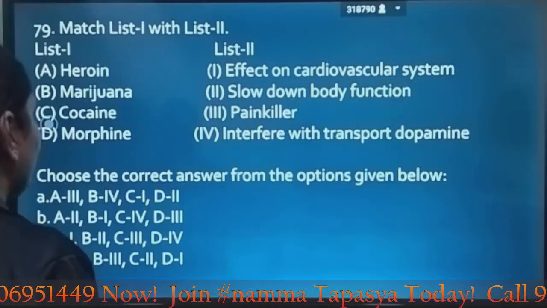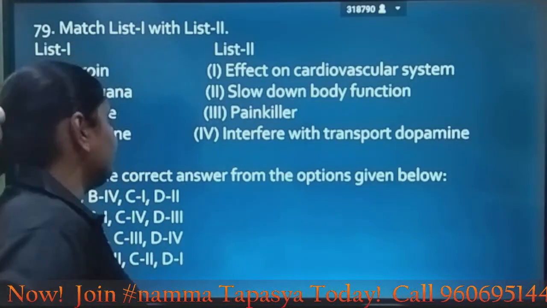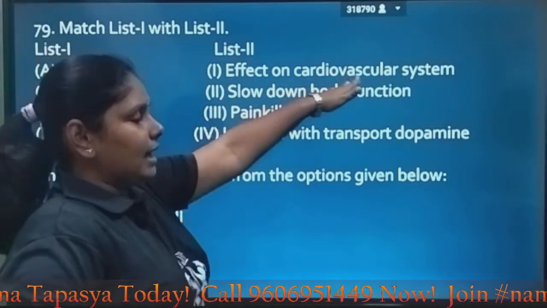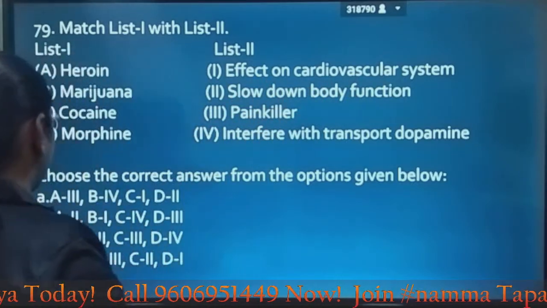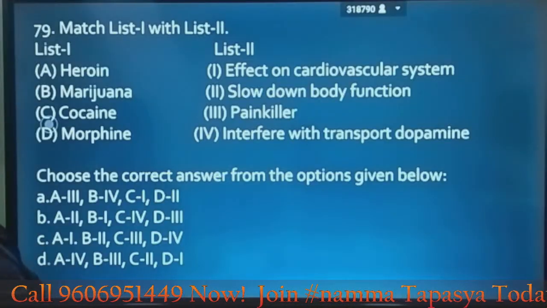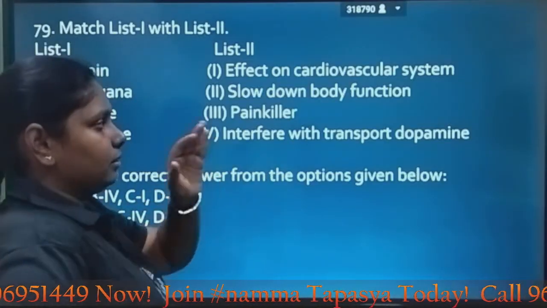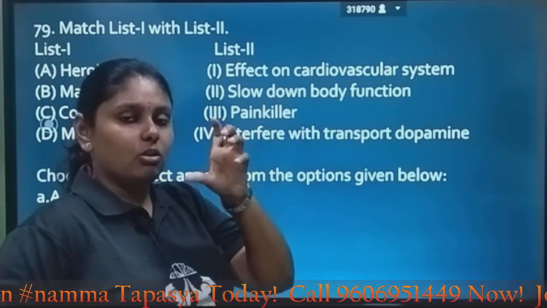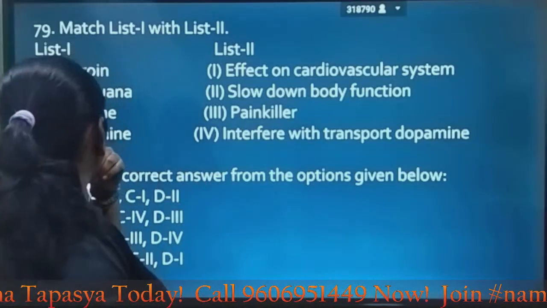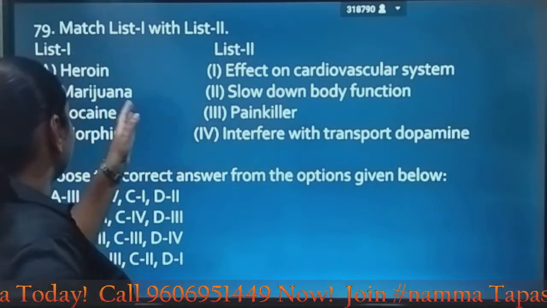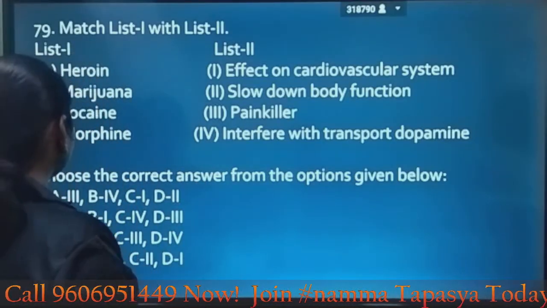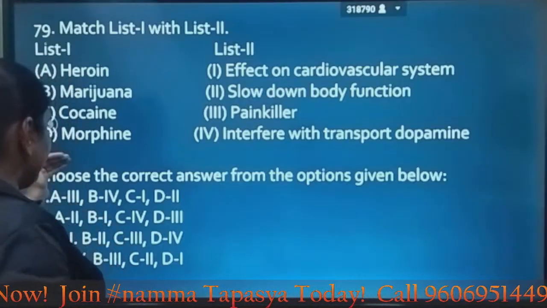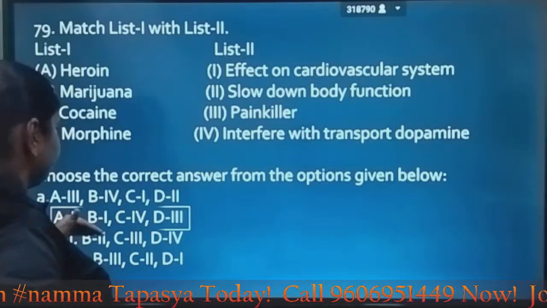Okay, heroin will slow down the body function. Marijuana, it has effect on cardiovascular system, and cocaine, it interferes with transport of dopamine. That is why people usually go for coffee. Okay, and morphine is a painkiller. So it is A2, B1, C4 and D3, which is given by the option B.